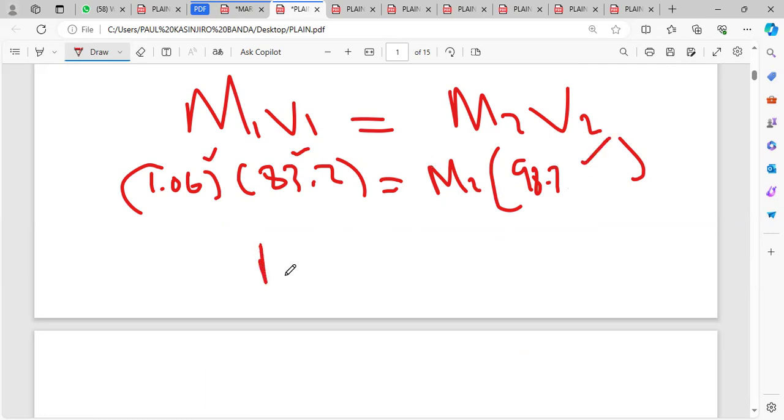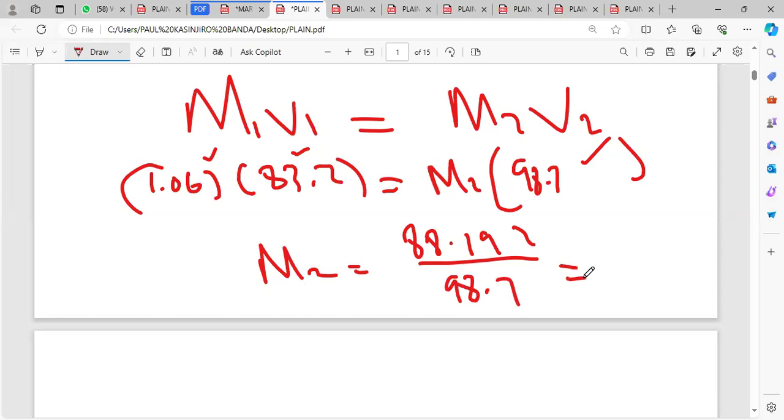So your M2 will just be, multiply this and then divide it by that. So 1.06 multiplied by 83.2, I'm getting 88.192, divided by my 98.7.